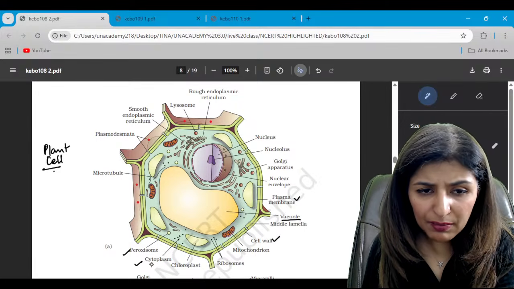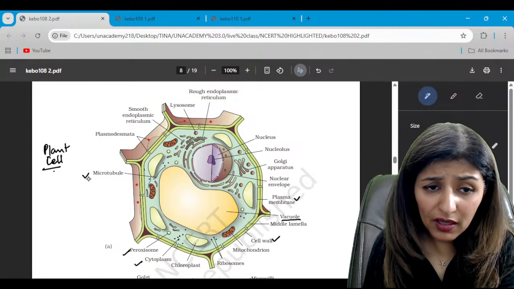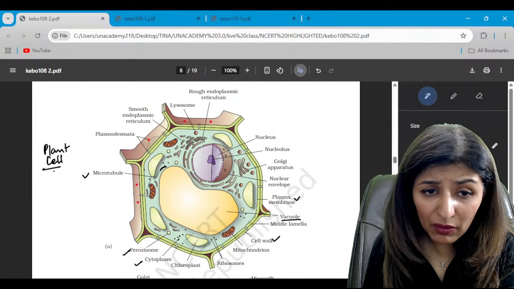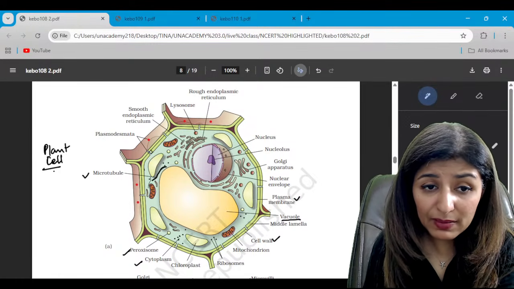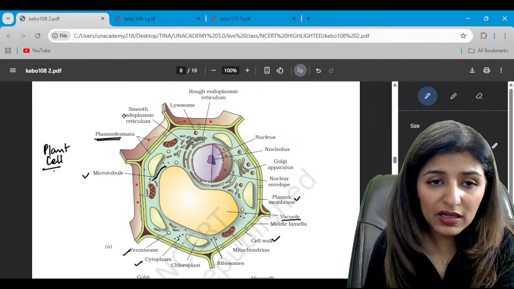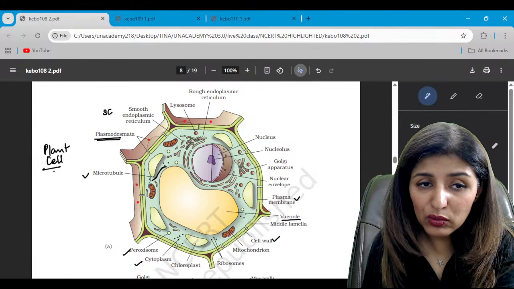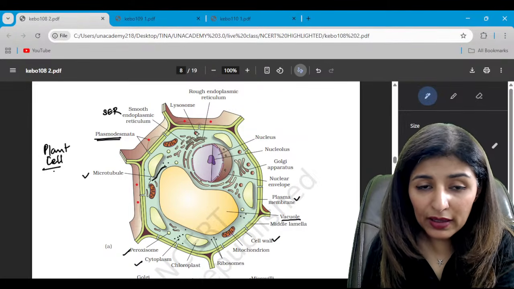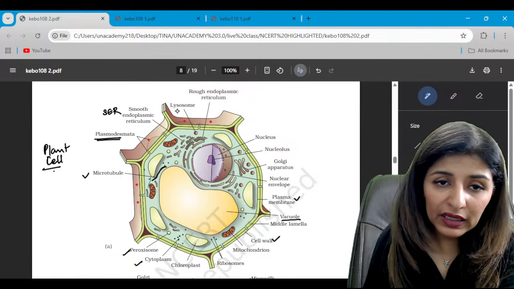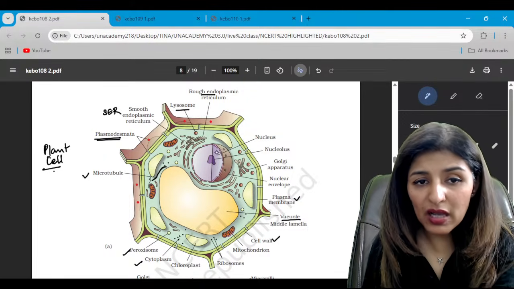Then there are peroxisomes. Microtubules are shown in the form of a line. Look at this, plasmodesmata. These connections are plasmodesmata. They are only found between plant cells. Then ER without ribosomes, this is SER, smooth endoplasmic reticulum. While the vesicles present near ER should be lysosomes, and then ER with ribosomes is RER.